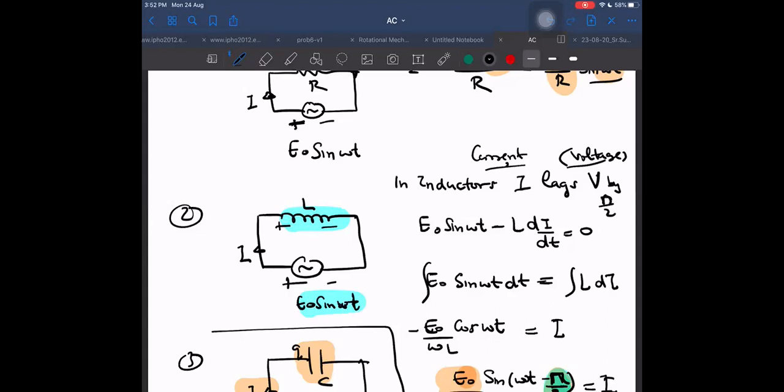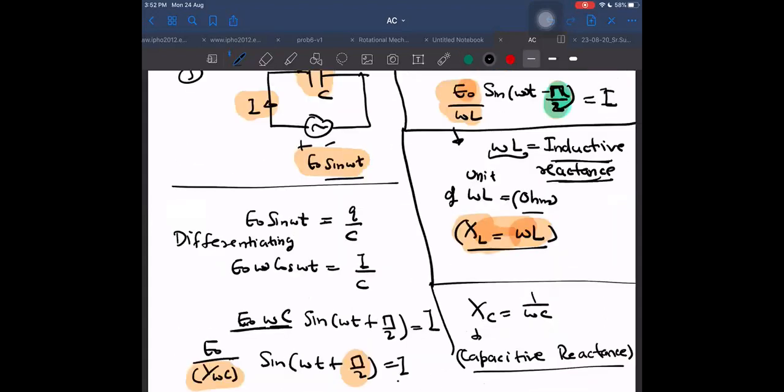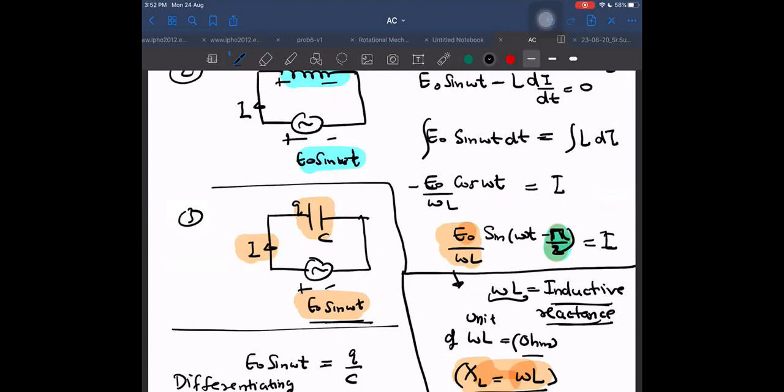Okay. And in capacitors, the current has a final phase which is more by pi by 2 as compared to the phase of voltage. So we can say in capacitors, current leads voltage by pi by 2.